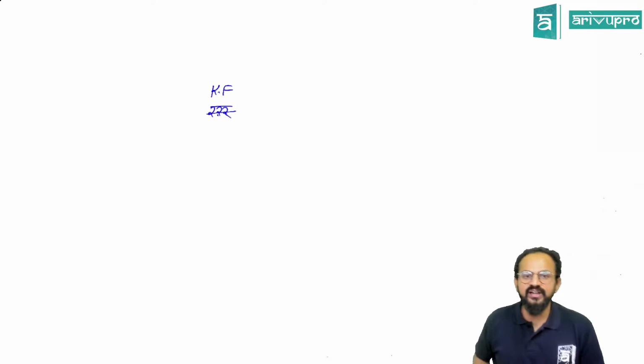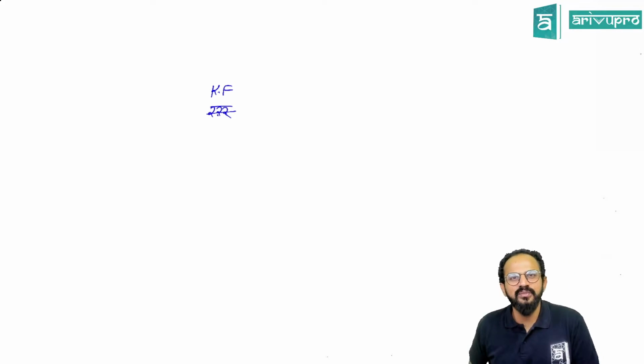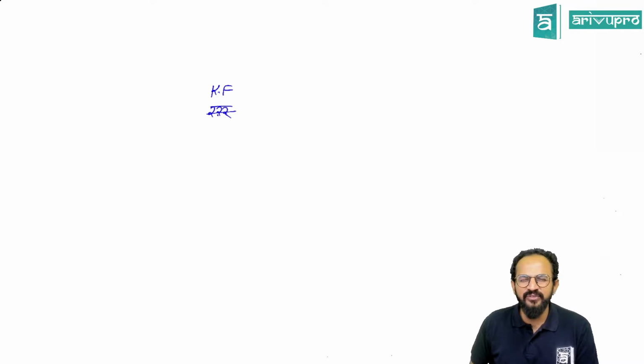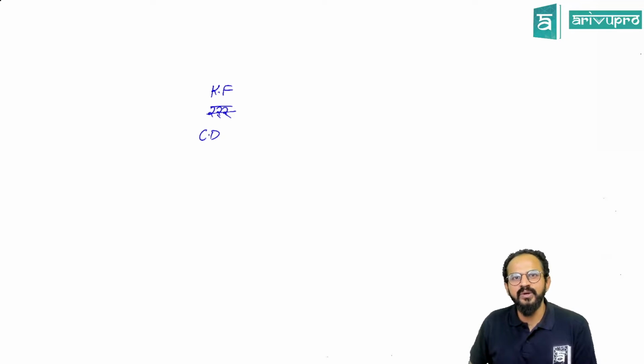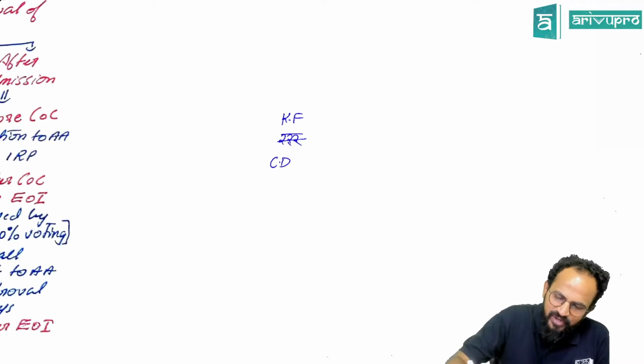Imagine Kingfisher itself does not have money. It has taken money from a lot of banks, SBI, HDFC, Yes Bank, so many, and it has made a default. So Kingfisher became a corporate debtor. Now listen carefully.